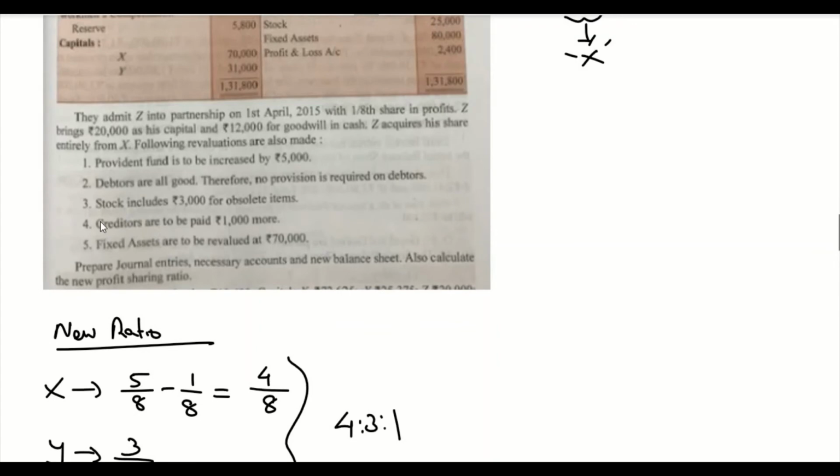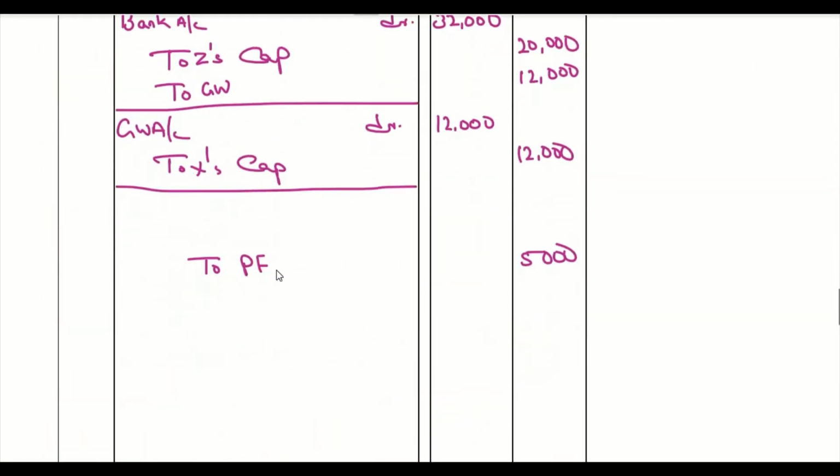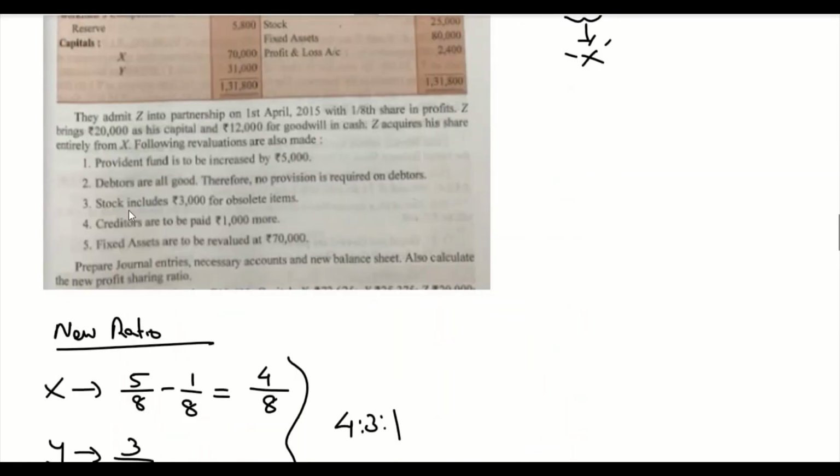Then the second adjustment says debtors are all good, therefore no provision is required on debtors. Now there are 600 rupees of provision. To write it off, the provision has to be debited. So provision for doubtful debts debit 600. Now let's go to the next adjustment.